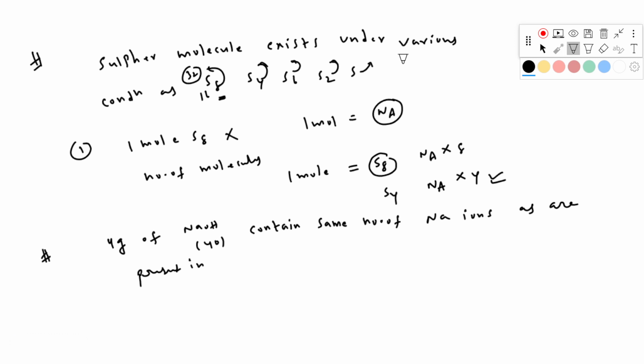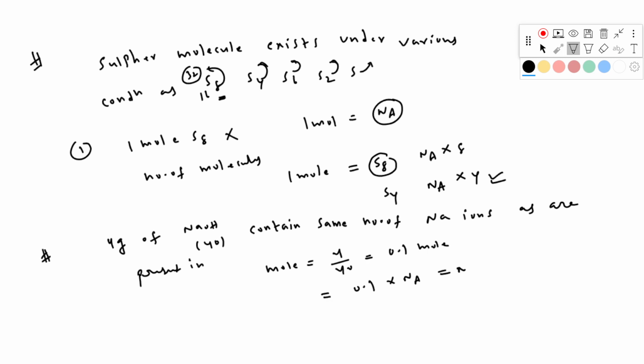Suppose you take the first one. Here 4 grams of NaOH and 40 grams per mole. What is the number of moles? Weight by molecular weight, 4 by 40, that is 1 by 10, 0.1 mole. So number of molecules of NaOH equals number of moles into Avogadro number.